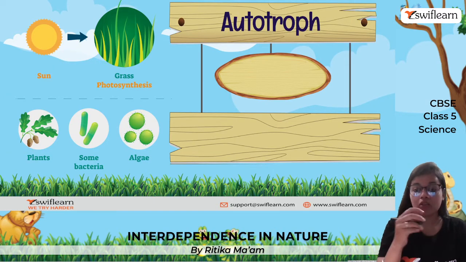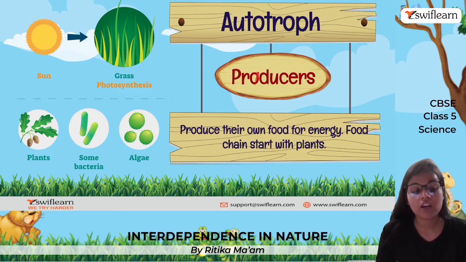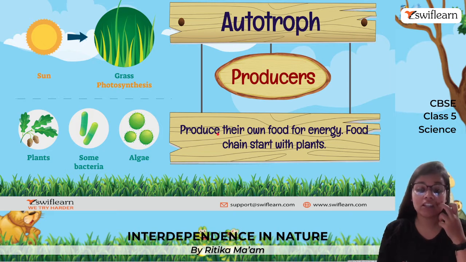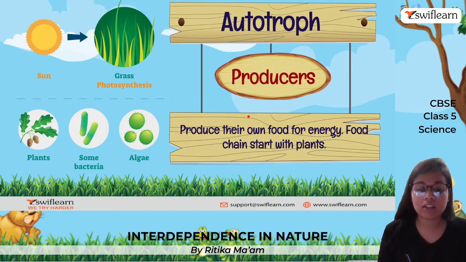Next, talking about the first thing, autotrophs, that is producers. So producers produce their own food for energy, and the food chain actually starts with autotrophs, that is plants. Okay, so from sunlight they make their own food through the process of photosynthesis.